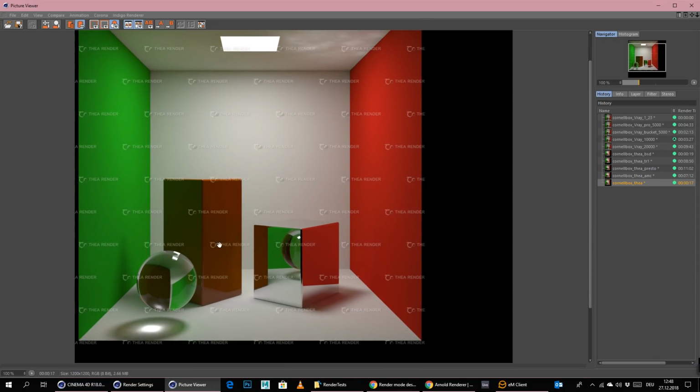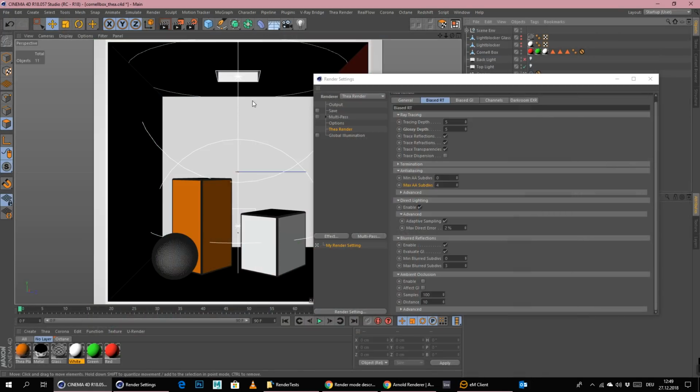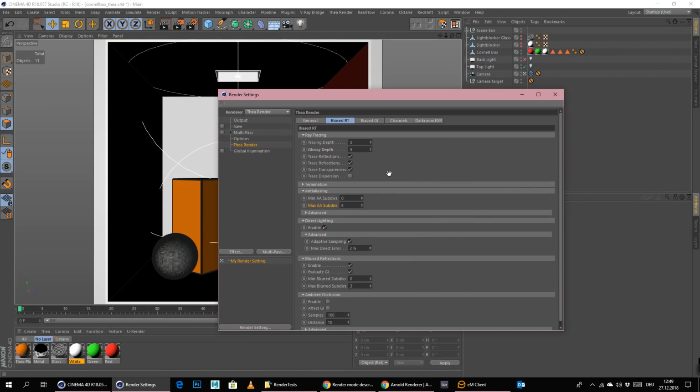Okay, the reflections are still not there here. This is still not working as expected. Why is that? Biased RT, why are you not doing that? Let's maybe up this here to 8, both of them.